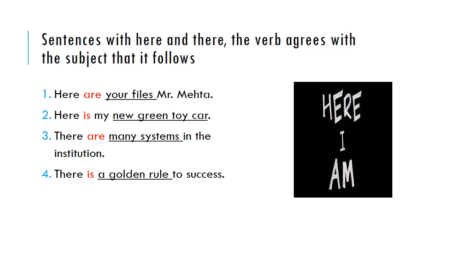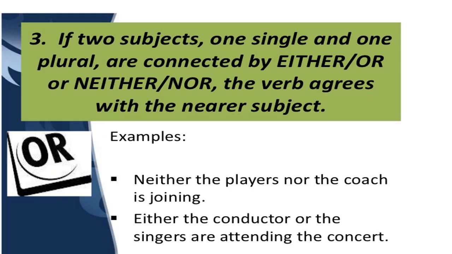Now you have to be very careful when we have a sentence with here and there. Just always look at the subject next to it. आपने उस sentence में next subject को देखना है, noun को देखना है. If the noun talks about plural, then it will come are. If the sentence talks about one thing, then it will come is. Right? Got it? There is a golden rule of success. There are many systems in the institution. Right?